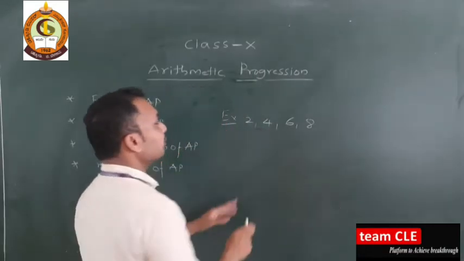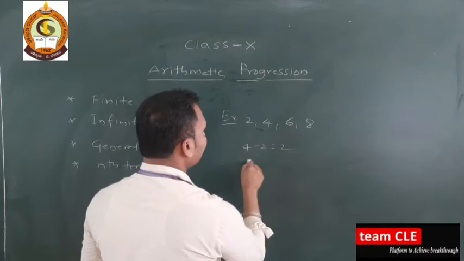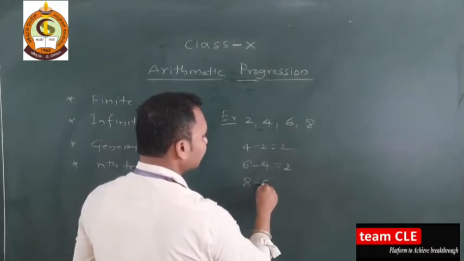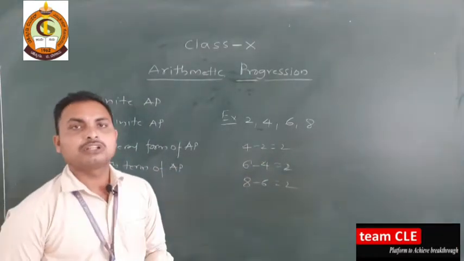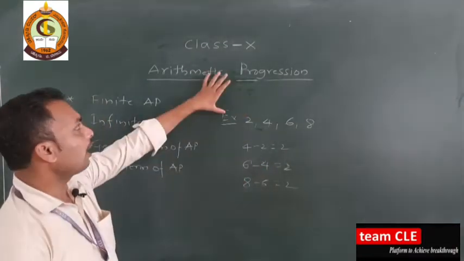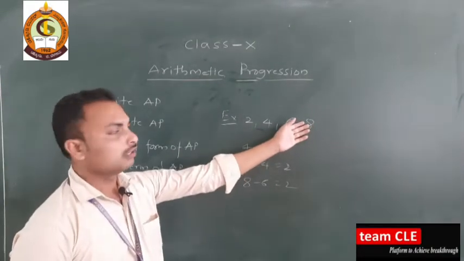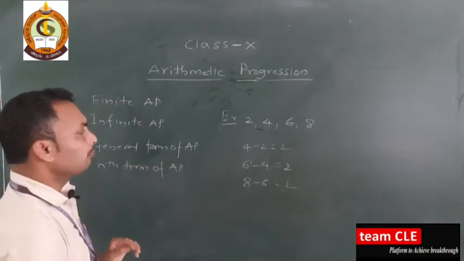The difference between consecutive terms: 4 minus 2 is 2, 6 minus 4 is again 2, 8 minus 6 is again 2. The difference between consecutive terms is the same. This is an arithmetic progression, and we can get the nth term of this sequence.